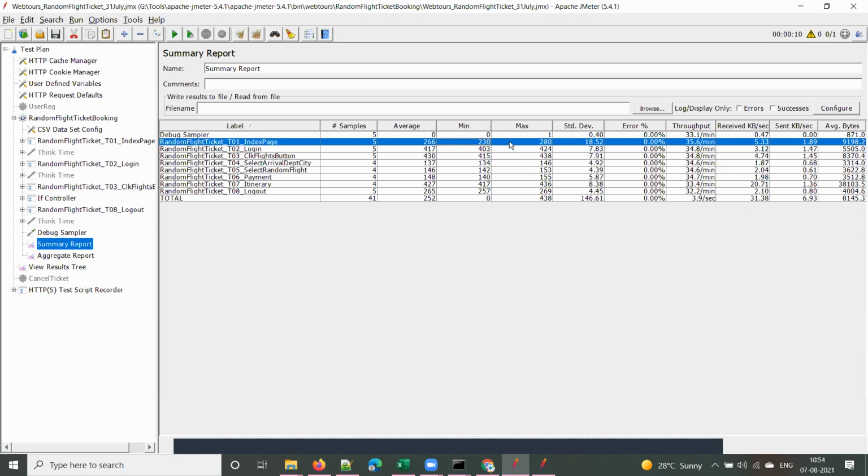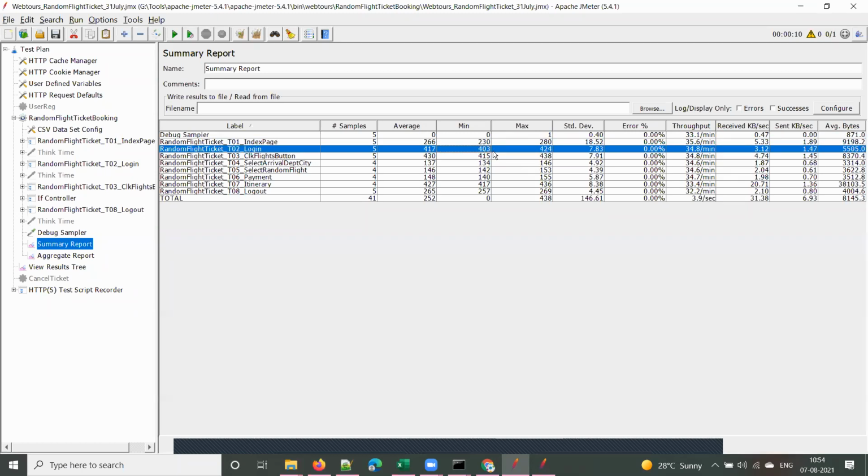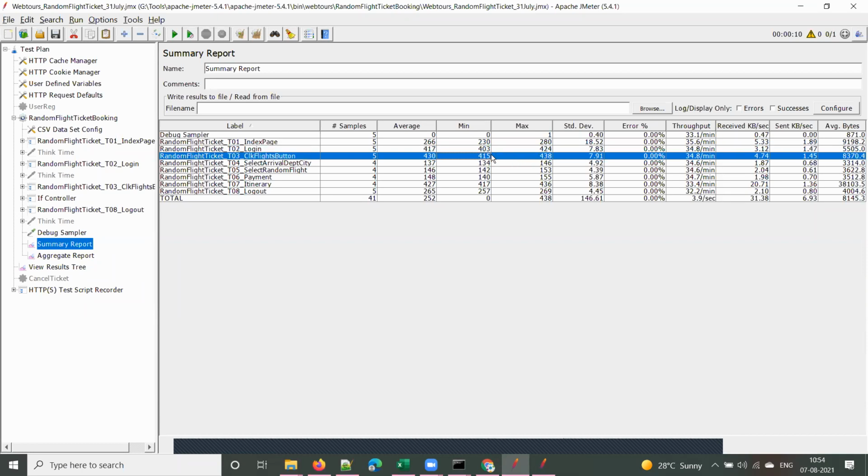There is a 50 milliseconds difference here. Here it is 403 and 424, so the difference between minimum and maximum is less. It's just 21. Here it is 23.